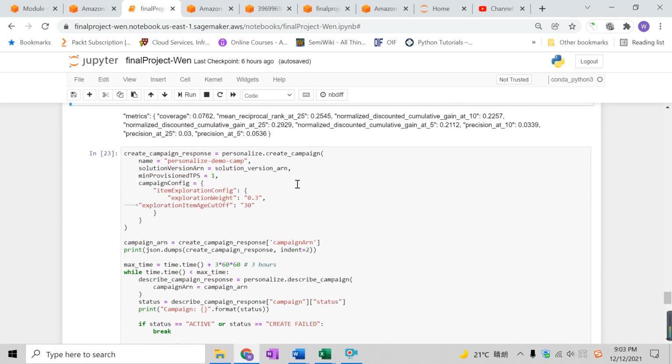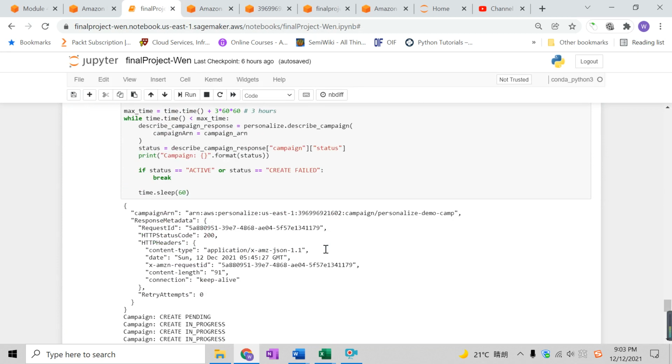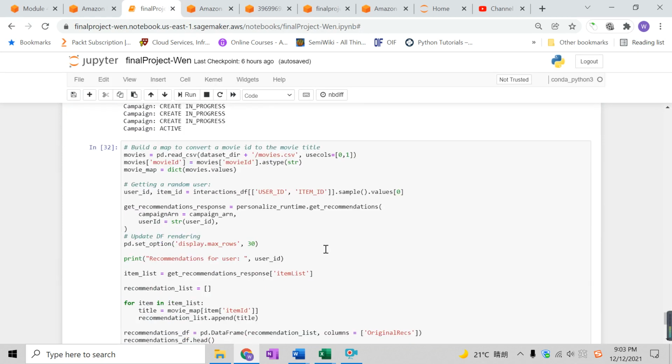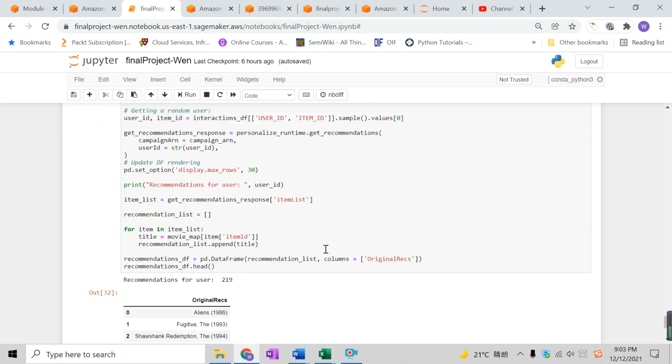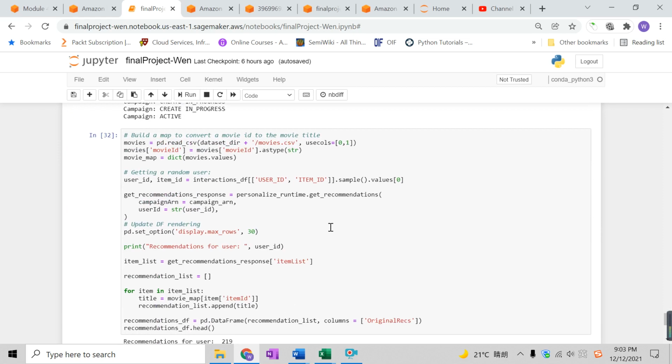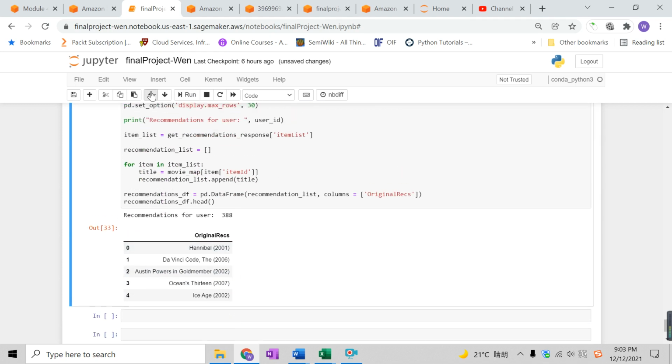Campaign response. This is the part where I'm creating a campaign, and it took some time as well. After the campaign is created, I will have the final result, which is to get recommendations. Here, I randomly selected a user ID, got recommendations, and printed them out. If I rerun this several times, I will get several. For user 388, I will have all these recommendations.